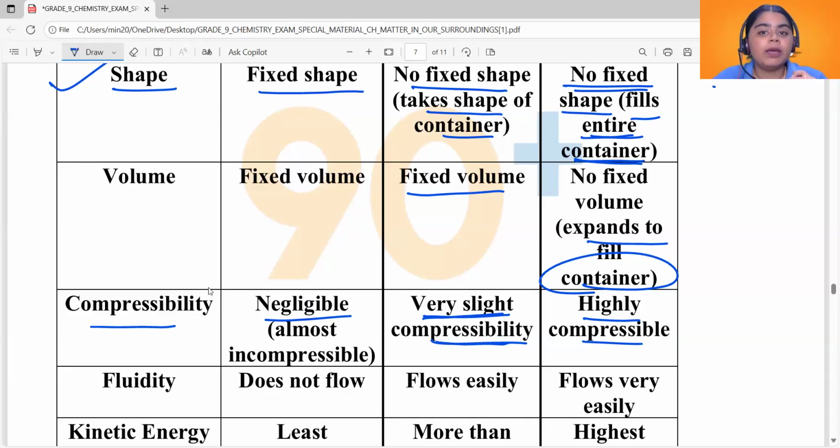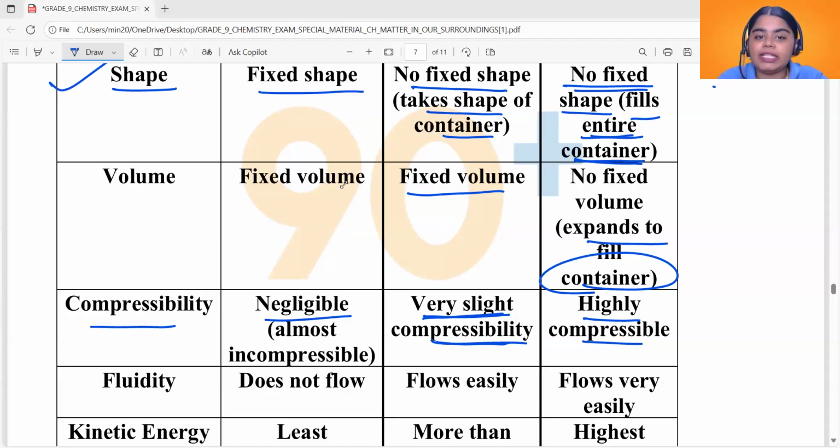Okay, so they have very slight compressibility, and gases are highly compressible, basically because of the large spaces the gas particles have between them. Since gas particles have greater spaces between them, they are highly compressible. Particles of gases can be brought together. Also, they don't have a fixed volume, so the gaseous particles expand and move. You can bring them together by compressing. Okay, so that was about compressibility.